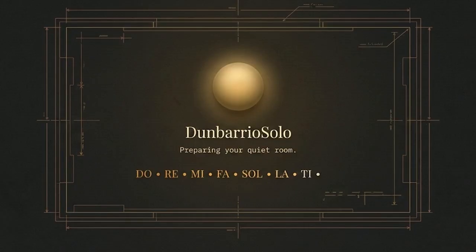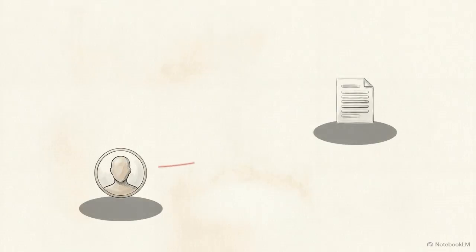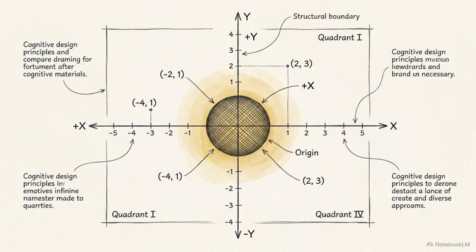Instead of speeding you up, it creates a private environment that requires a deliberate cognitive pause. The core interaction here is something called an embrace, a directed journal entry meant for a specific person in your life. But before you can write a single word, the system requires you to map exactly where you are emotionally.